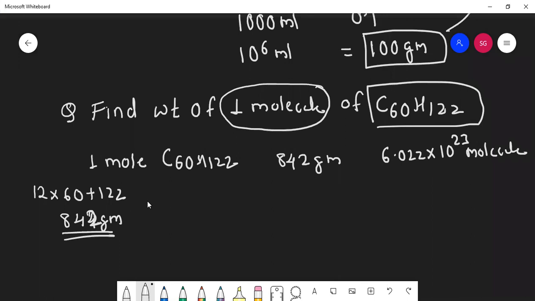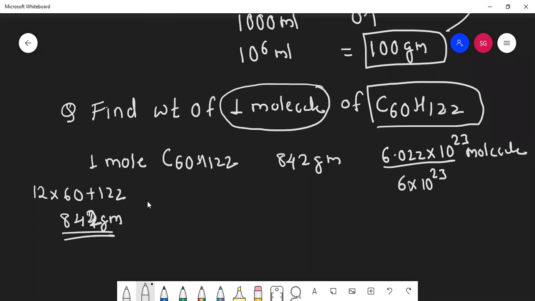Students, how to solve it faster here? For our convenience, can we take it as 6 into 10 raised to 23? We'll leave that 0.022. At least we'll go close to the answer.